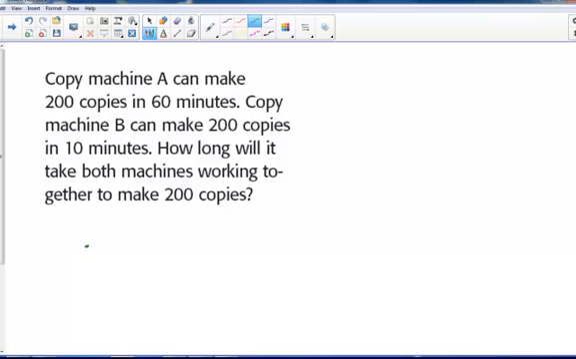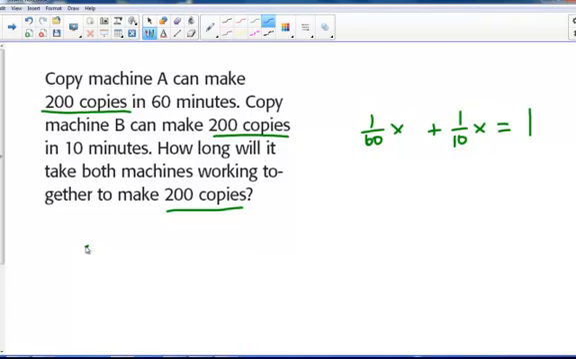Copy machine A can make 200 copies in 60 minutes. Copy machine B can make 200 copies in 10 minutes. How long will it take both machines working together to make 200 copies? The 200 copies is like one job. So I can write this as one job in 60 minutes and one job in 10 minutes, equaling one job, because it's 200 copies. That's just a job, one full job.